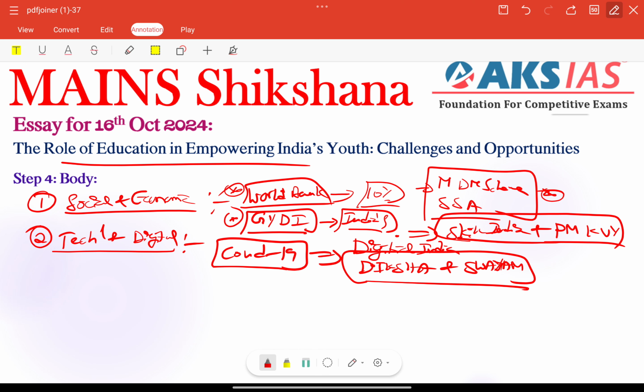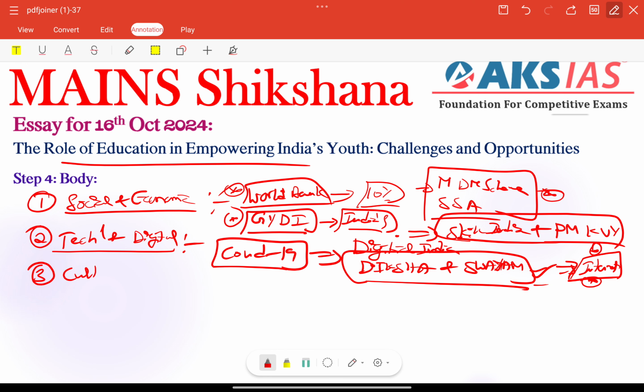Examiners focus only on these types of keywords, or whatever we are writing in point-wise answers. They don't focus especially on the essays or general studies. They will focus on these types of examples, reports, indices, schemes, acts, or particular policies, right? We need to focus on that, right? Other than that, as of 2021, India has over 750 million internet users. That is also a very important factor. Internet usage conditions, or the digital divide conditions here, we can add as a challenge in the next step, in the challenges category, right?